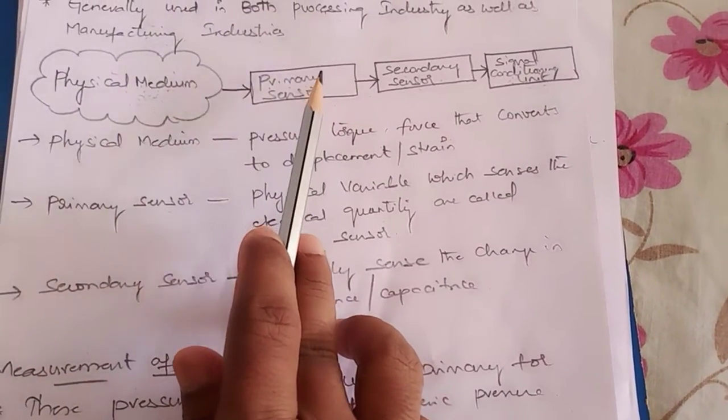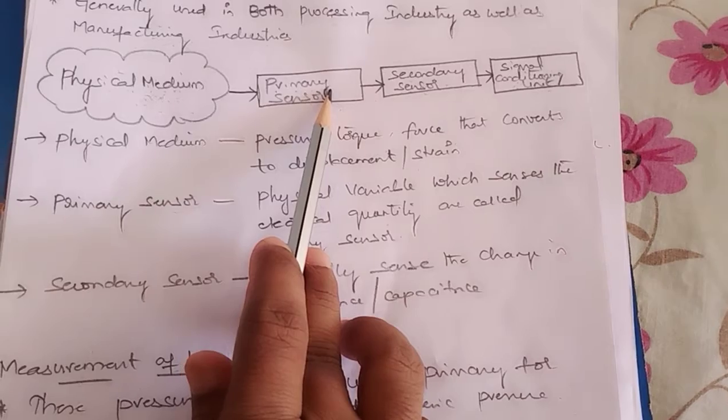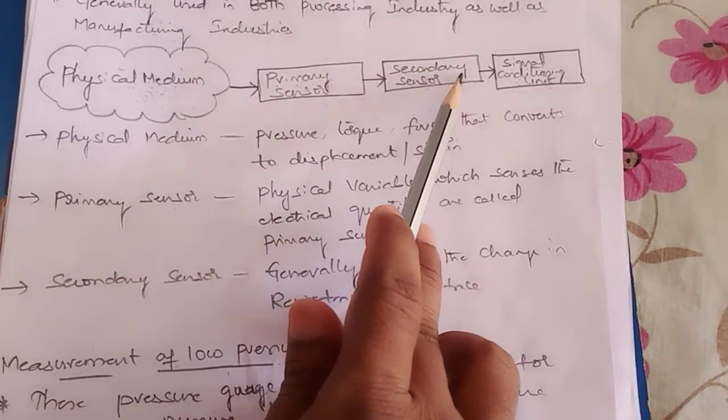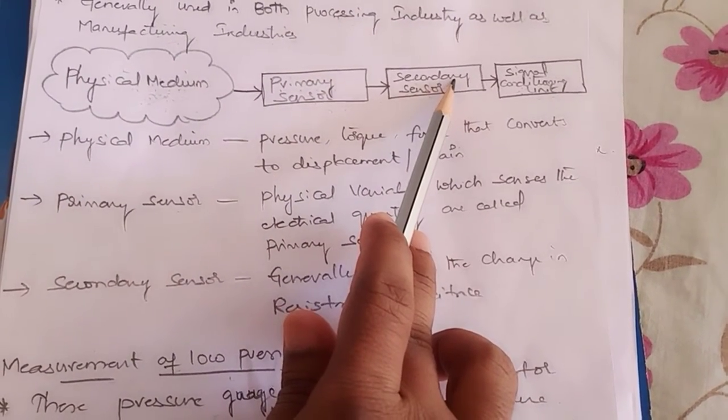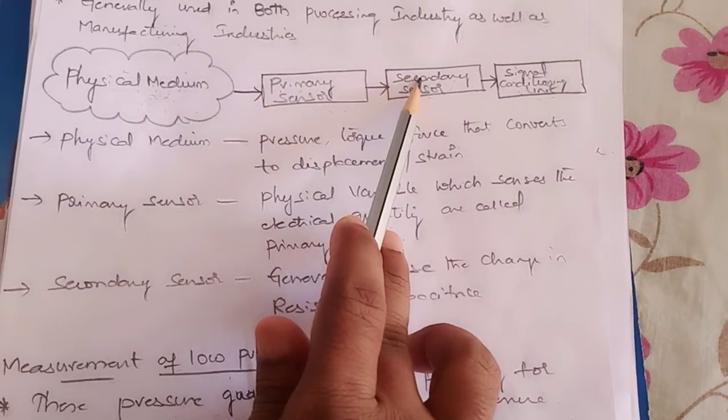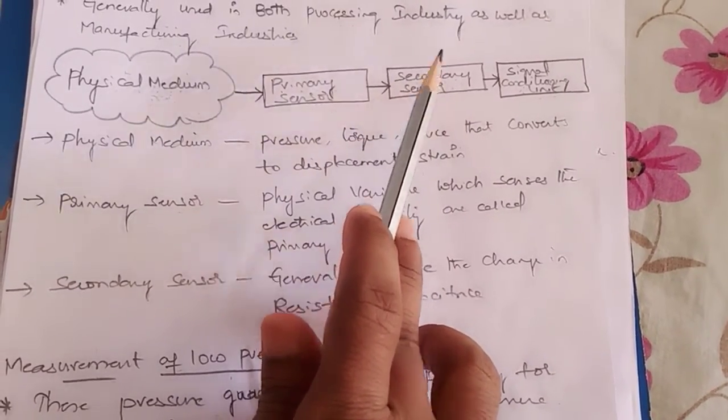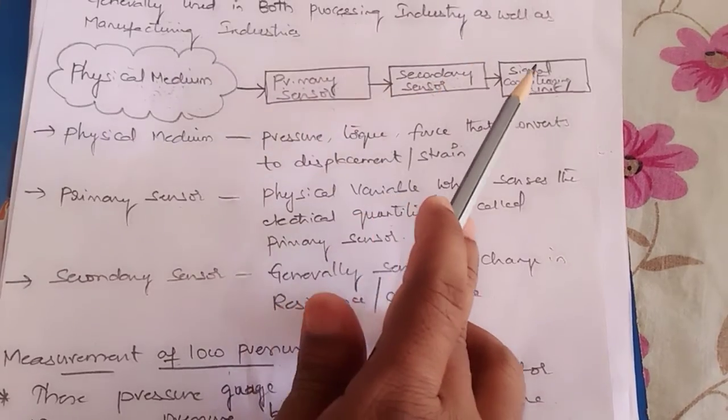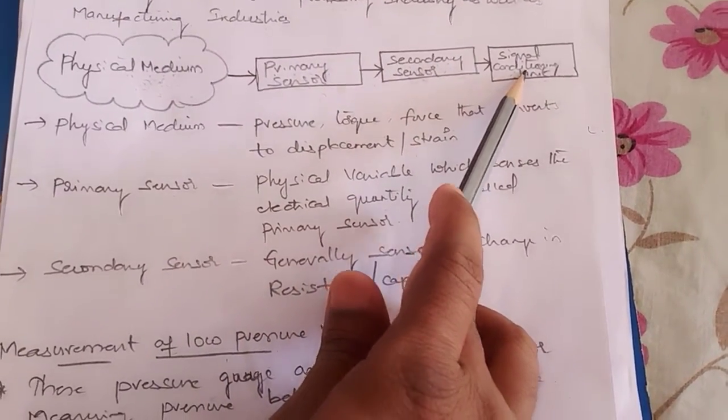Primary sensors. These sensors make use of electrical elements or electrical quantities. Secondary sensors. These consist of resistors or capacitors. Whenever the resistance or capacitance values change, the value of the measurand also changes. And the last one is the signal conditioning unit. So now let us see.